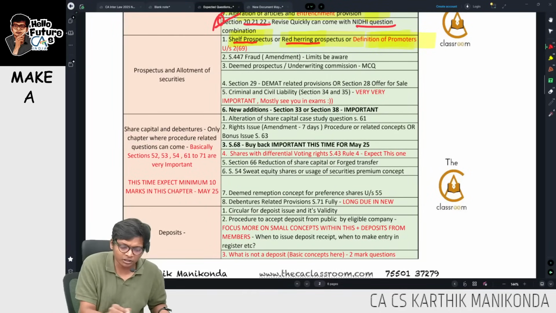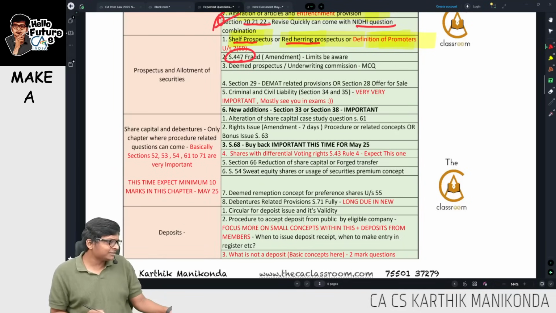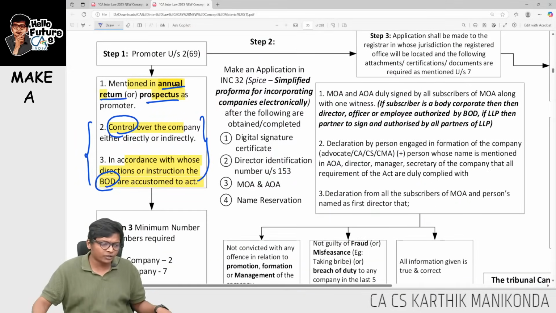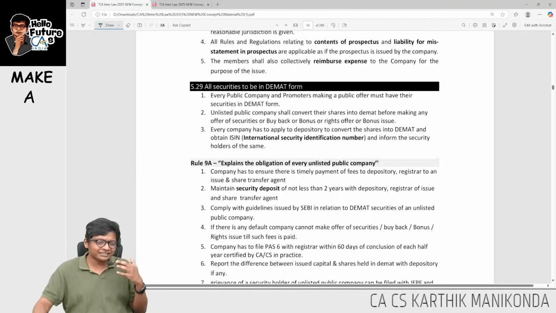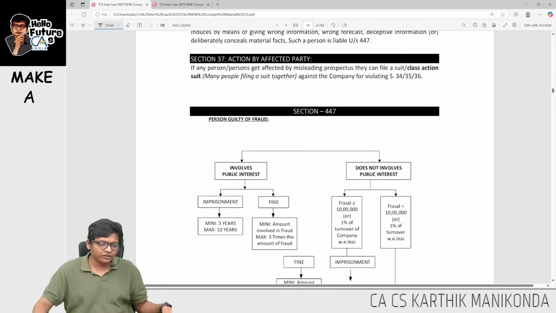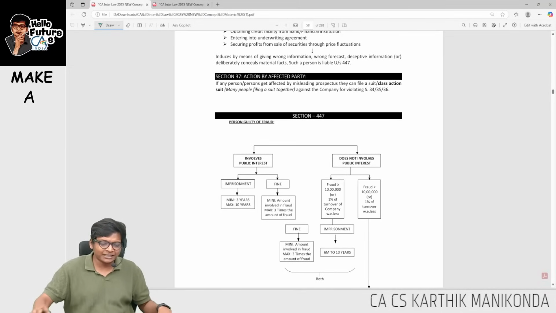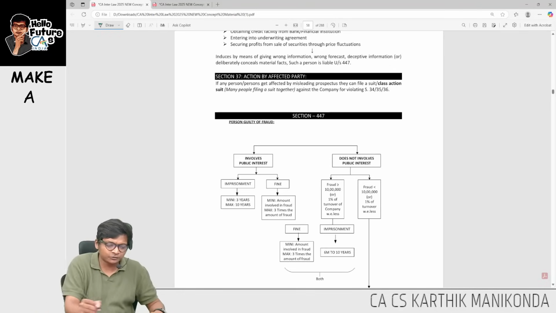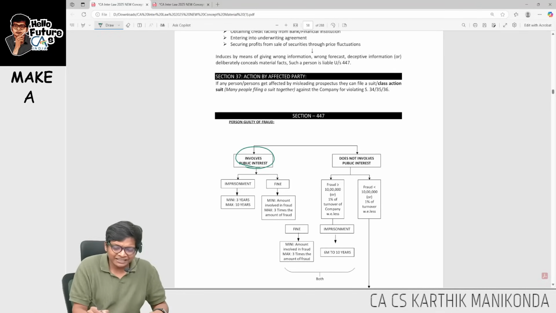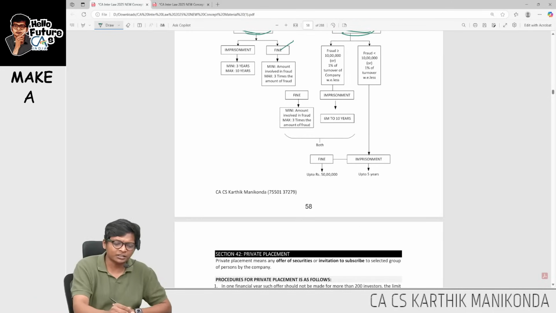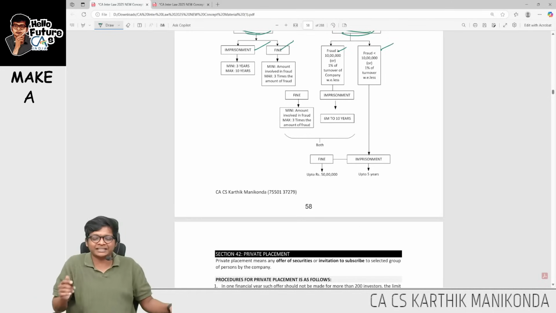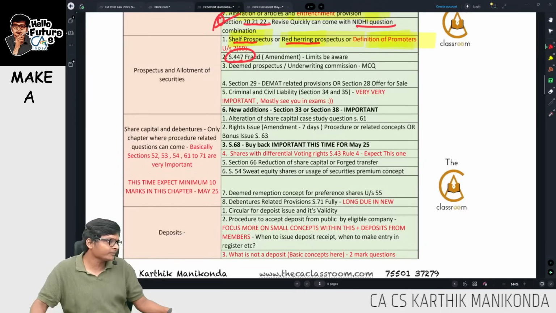Now let us go for the next one, fraud. Limits alone you just have to be a little bit aware over here when it comes to fraud, guys. Fraud comes in many cases. In all these cases wherever fraud comes, be aware of penalty, because there is one case where they can test with penalty. Involves public interest, does not involve public interest, penalty is given. Just run through this. What is the fine, what is the imprisonment in both these cases? Fairly important for our exam.